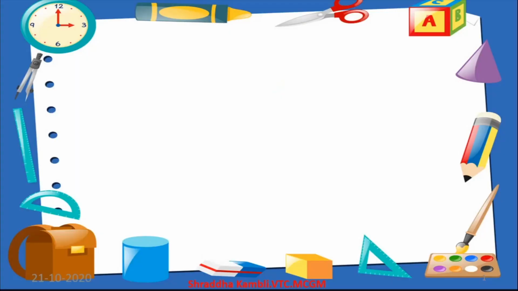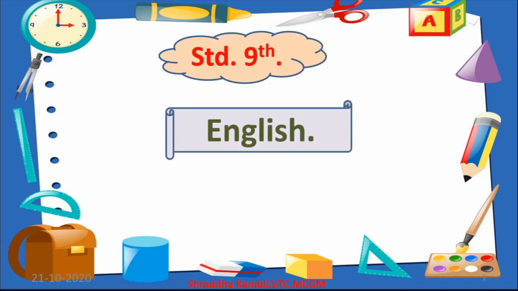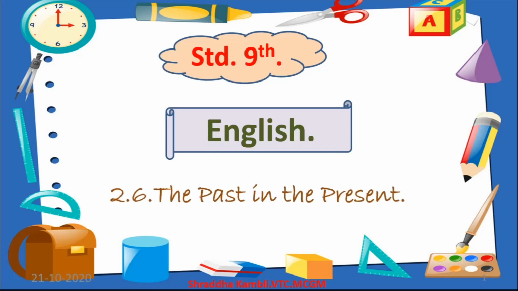So children, let us begin with a lesson in standard 9th, and the subject will be English. Today we will start the last lesson in unit 2, lesson number 2.6, The Past in the Present. We have completed almost 6 and 6 lessons in both the units. From the next unit onwards, we will start the third unit in our textbook, which will go into the second term. So as far as the first term is concerned, this will be our last lesson.